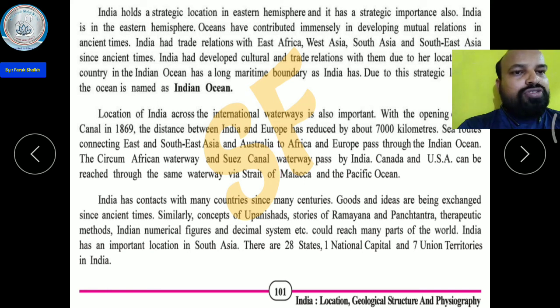So you all have to keep this in mind: the 28 states and their capitals, one national capital, and 7 union territories and their capitals. Whenever school opens after this corona, I will ask you these questions and you have to fill in all the states and their capitals on the map. Is it clear? So practice at home. I have already sent the blank map, so you can use that map and fill it in using the PDF.